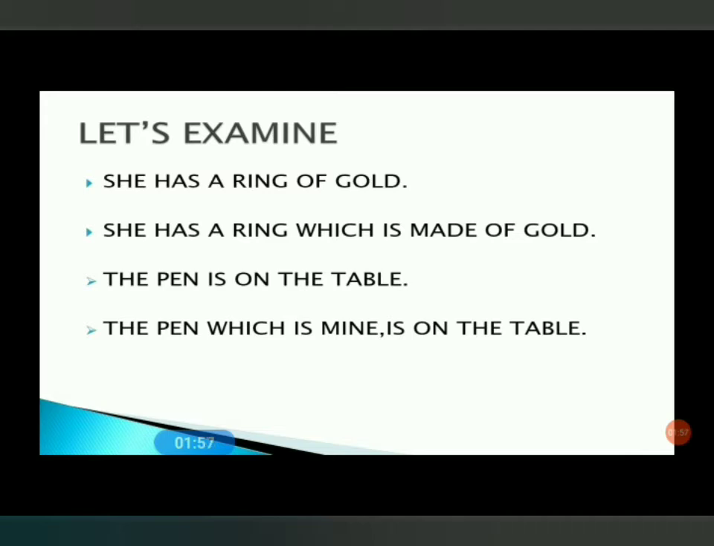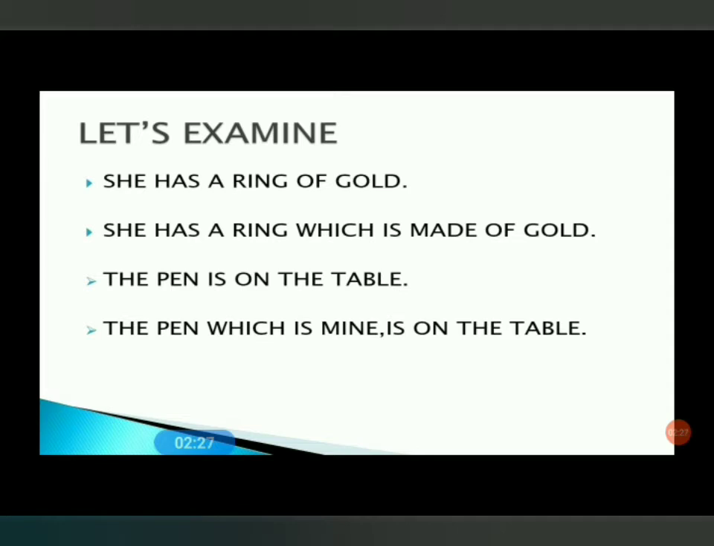The pen is on the table. When we divide this sentence into subject and predicate, we find that the pen is the subject and is on the table is the predicate. So it is clear this sentence has only one subject, and on the table does not contain any subject and predicate. So it is just a group of words, a phrase, because it conveys meaning but does not convey the complete meaning.